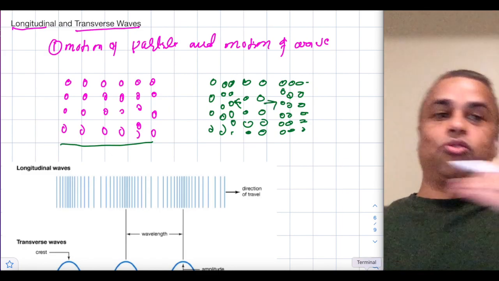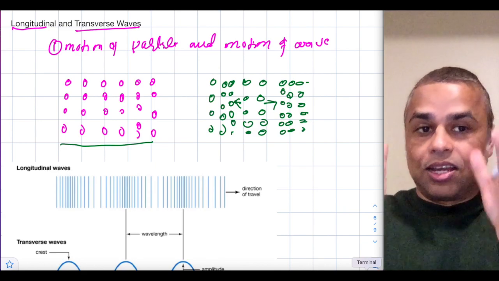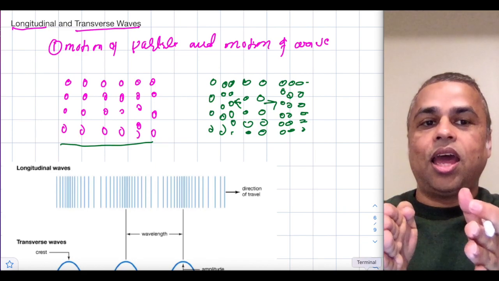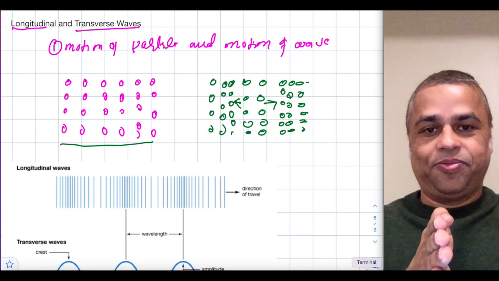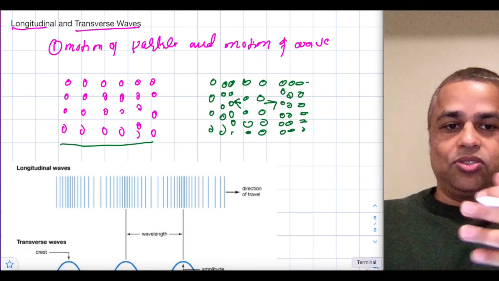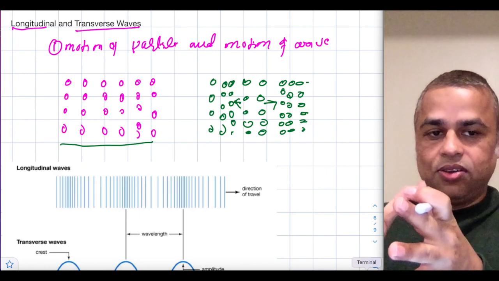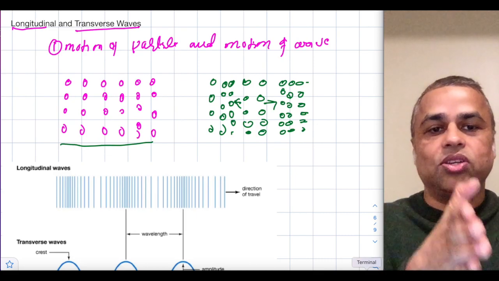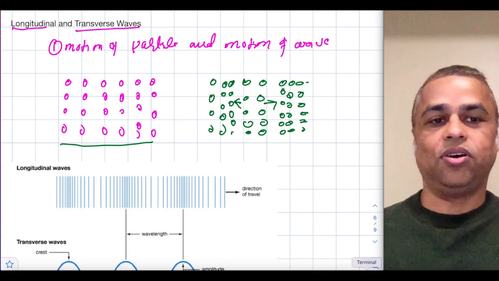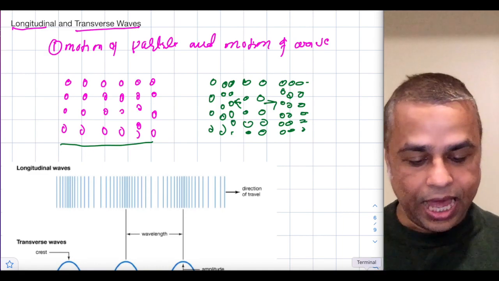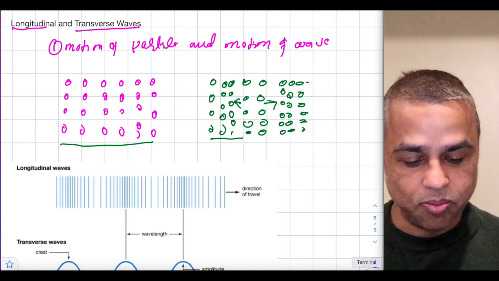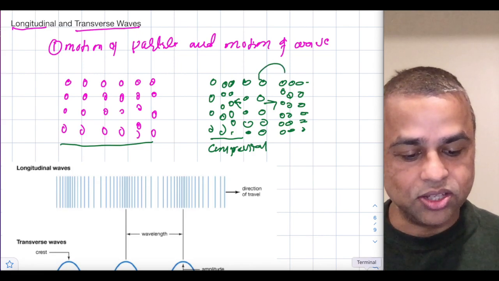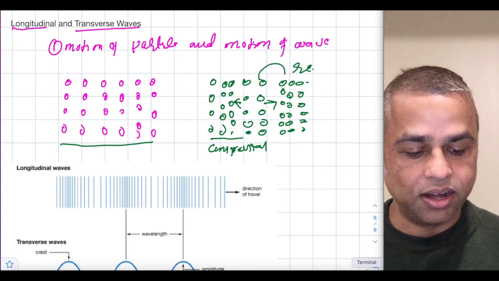Hence, they move forth and back and create some dense areas and less dense areas. They move in this direction to create the dense area here, and if they move in the other direction, they create a dense area in the other region. This dense area is called compression, and this less dense area is called rarefaction.